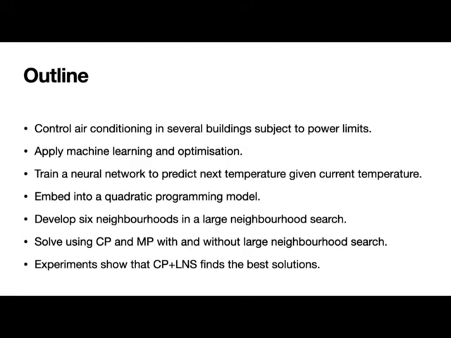We also developed 6 neighborhoods in a large neighborhood search. Each of these neighborhoods aim to improve the solution in a different way. We solve the optimization model using constraint programming and mathematical programming with and without the large neighborhood search, so we have 4 methods in total. For constraint programming, we use Gecode, and for mathematical programming, we used Gurobi. Our experiments show that LNS in constraint programming finds the best solutions.